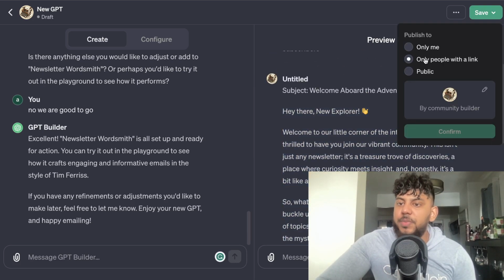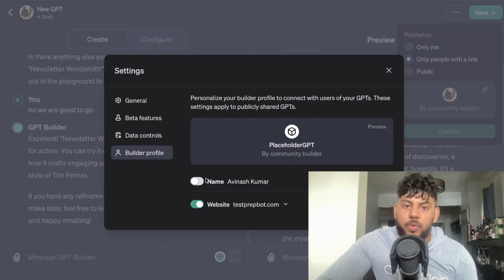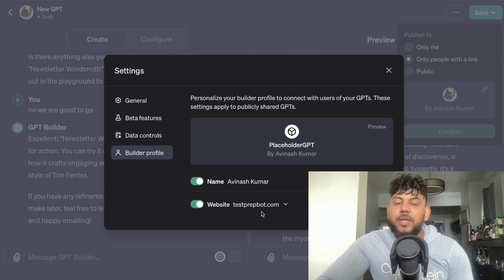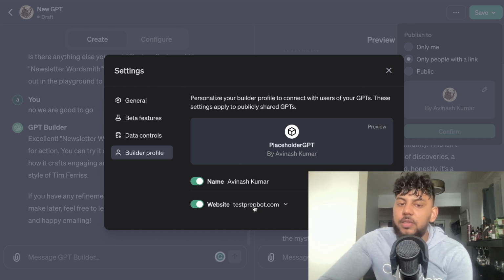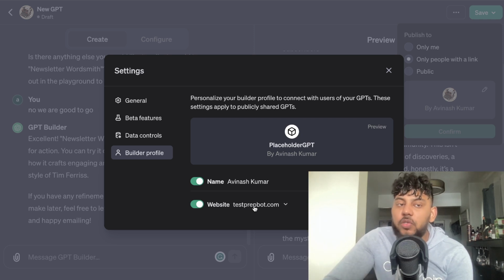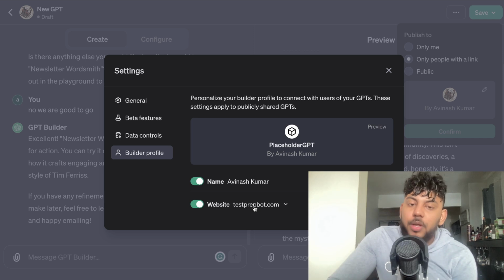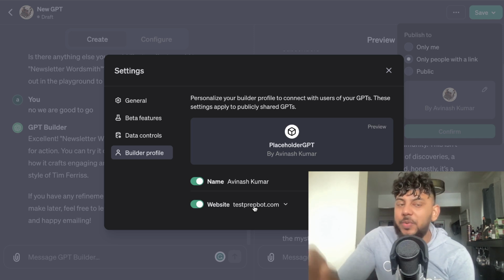Now, once you're happy with your GPT, we can save it. We may need to just make sure we're adding our name there. And the cool thing is that you can actually go ahead and add your own website. This is awesome because when anyone's using this, you can add a prompt where it will take people over to your website. So GPTs can also be a way in which you can send people over from your GPT onto your website. So it can kind of be like a lead generation strategy, right?